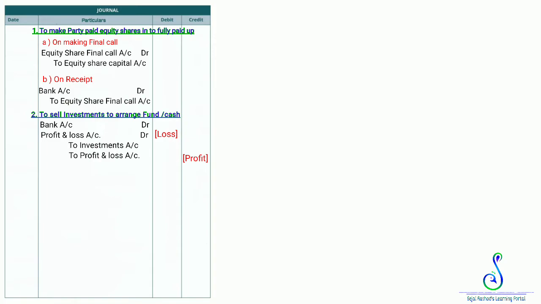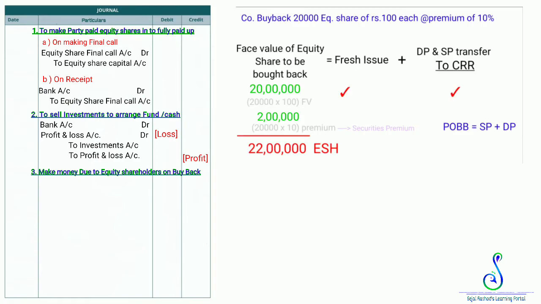As per the nominal rule, we all know that debit all expenses and losses, credit all incomes and gains. So now, the next entry is the main entry of buyback of shares. Make money due to equity shareholders on buyback. Before the journal entry, I told you that this equation will help us to pass the journal entry. So let's see how.